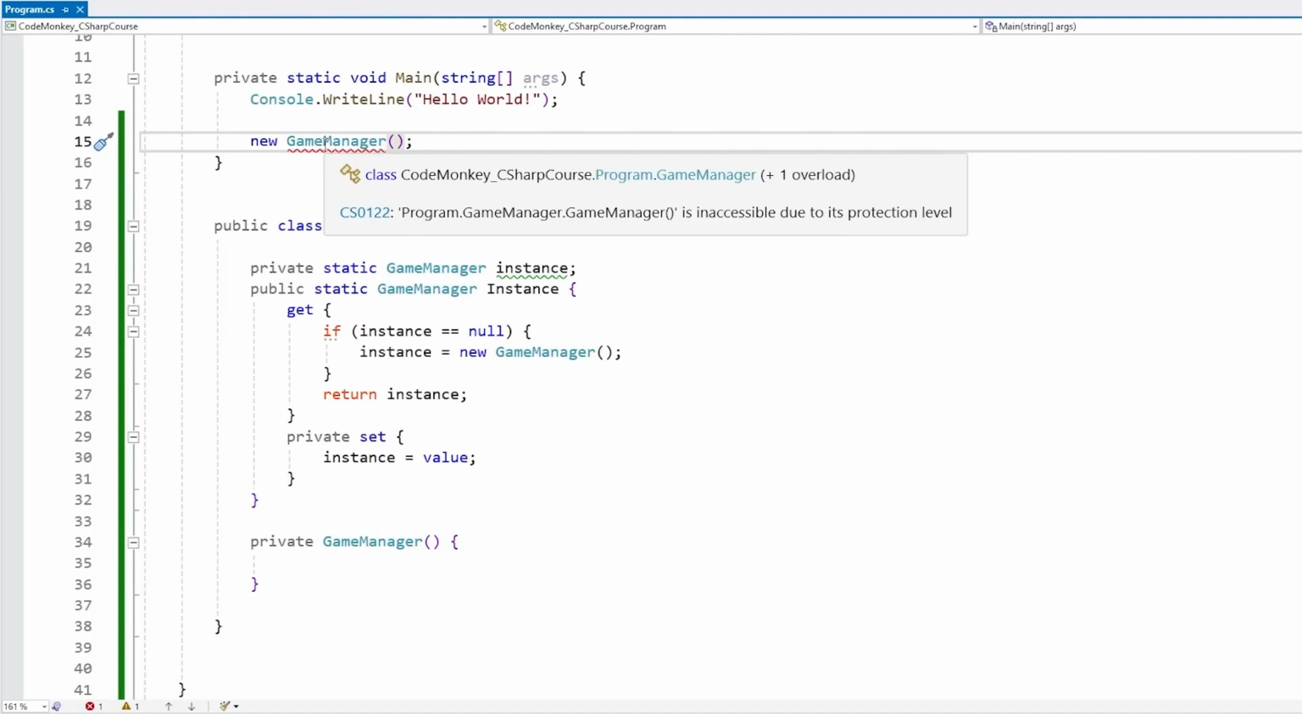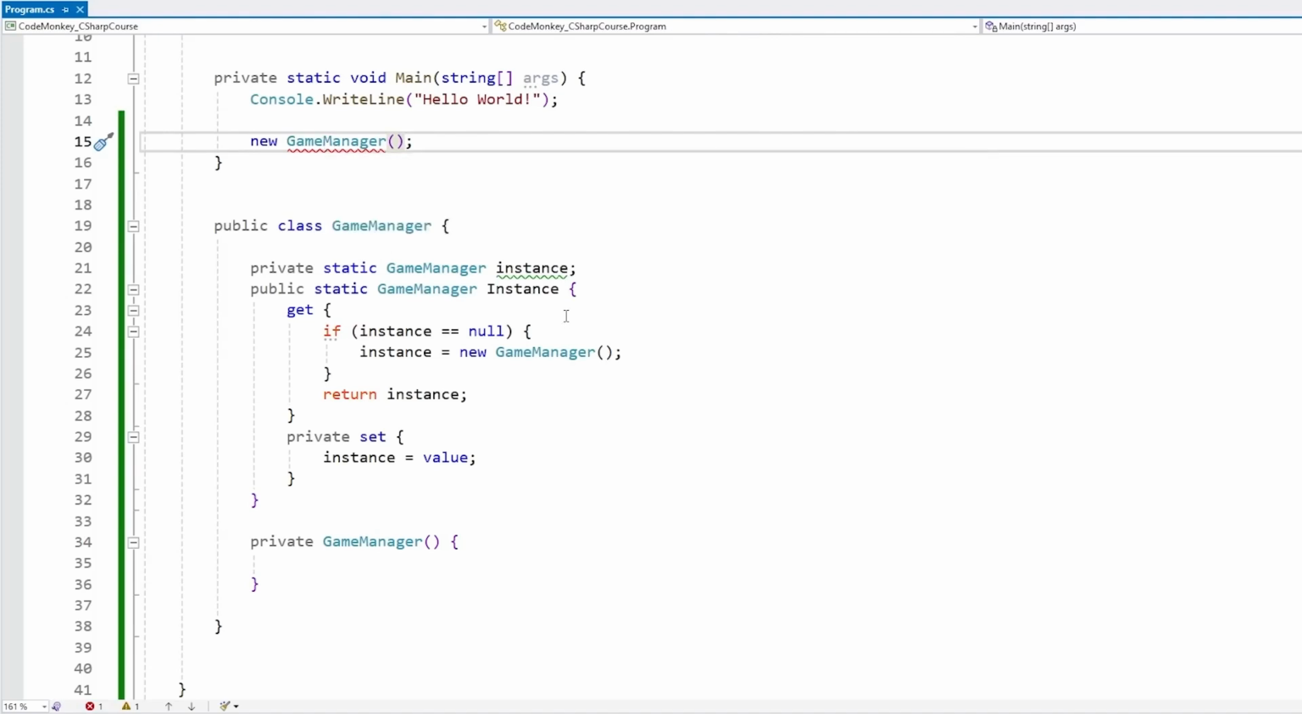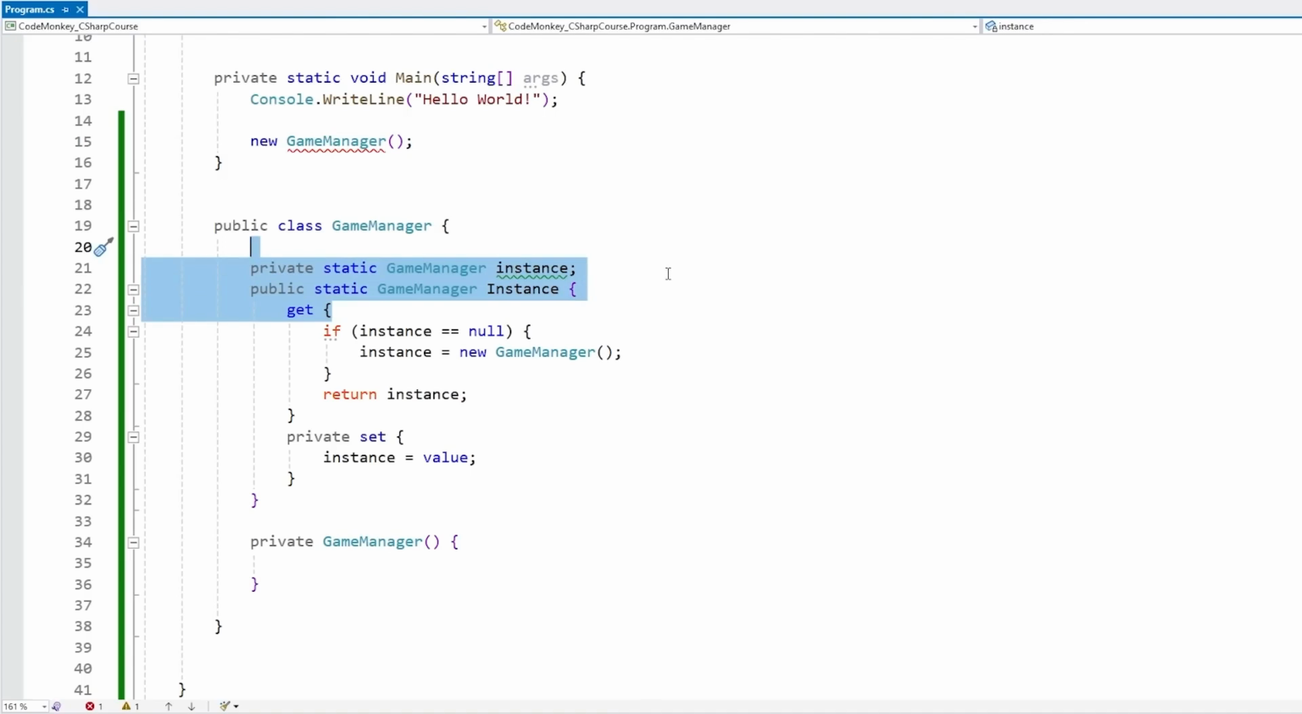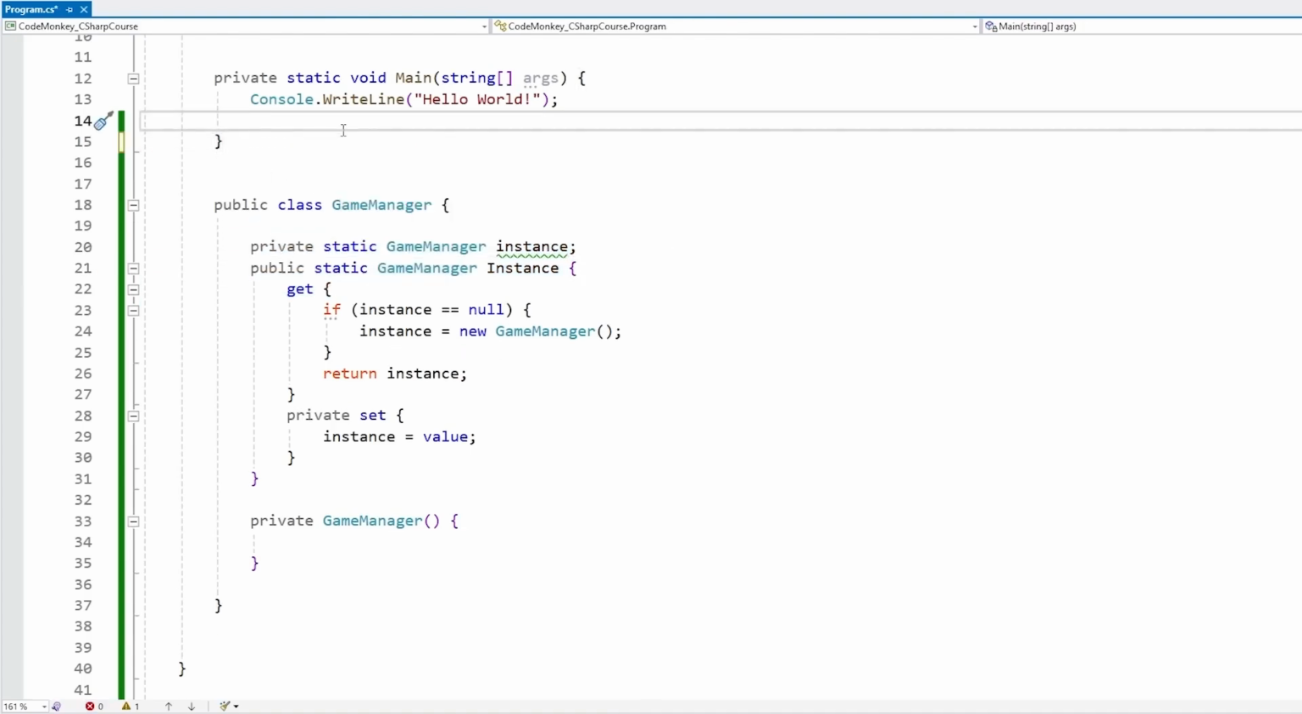Nope, this does not work because the constructor is private. Again, that's because the singleton is meant to be the one that is responsible for creating the singleton instance. So the way that we use this is actually very simple.